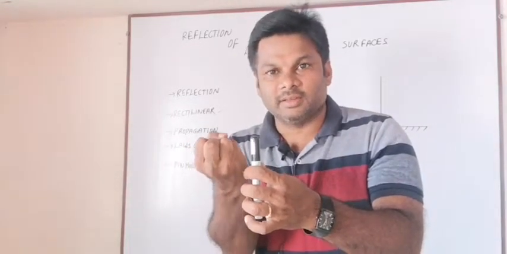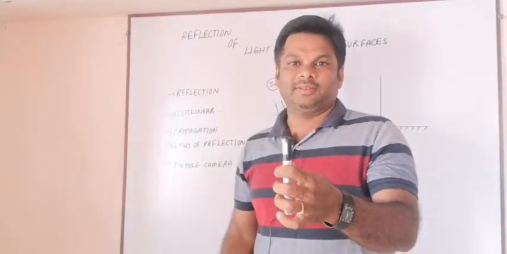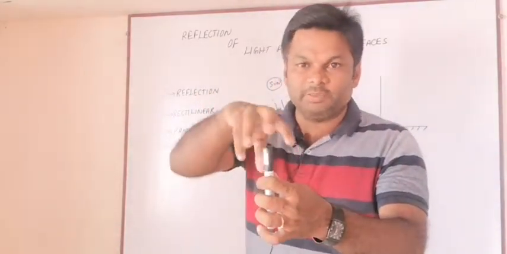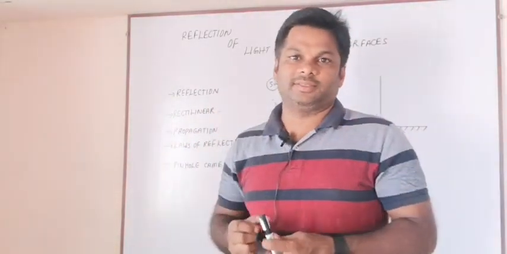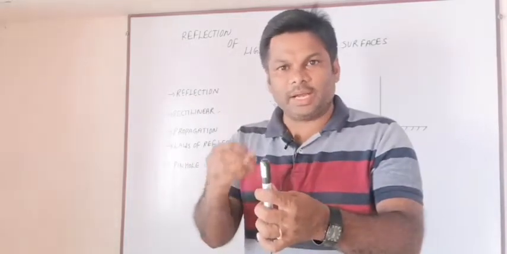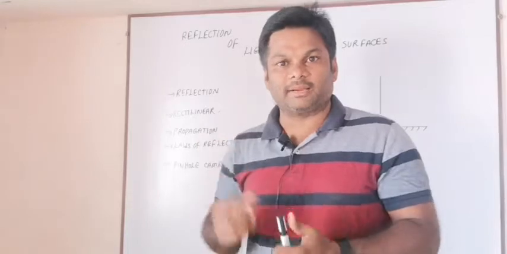That's why no light ray is bouncing back from this object. So the object which is in color black can absorb all the light rays. So you are unable to observe these objects which are in color black.